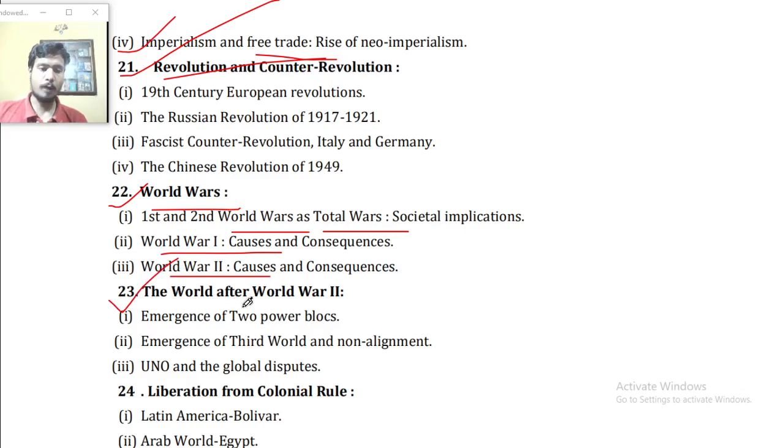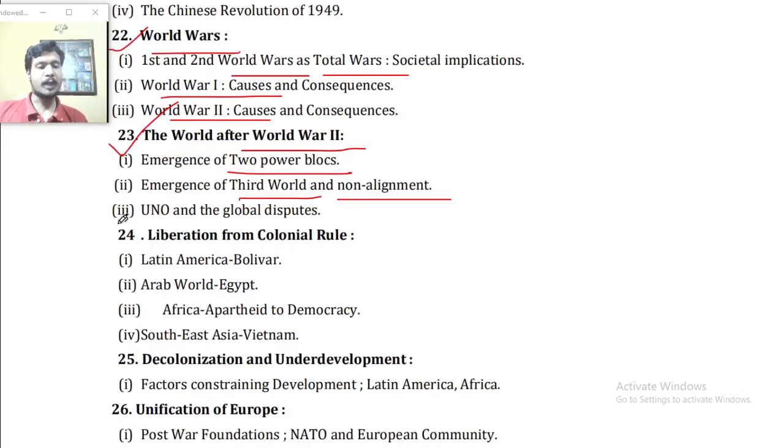Point number 23, the world after World War II. Emergence of the two power blocs, emergence of the Third World and non-alignment. UN and global disputes. Point number 24, liberation from colonial rule: Latin America, Bolivar. Arab world, Egypt. African apartheid to democracy. Southeast Asia, Vietnam.